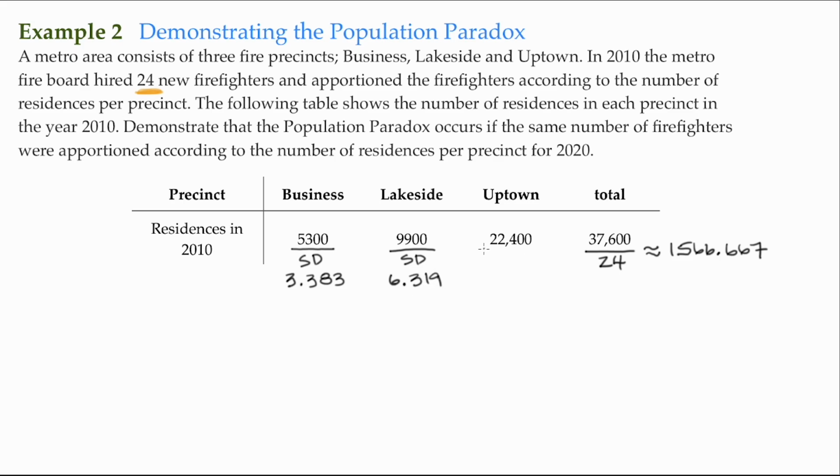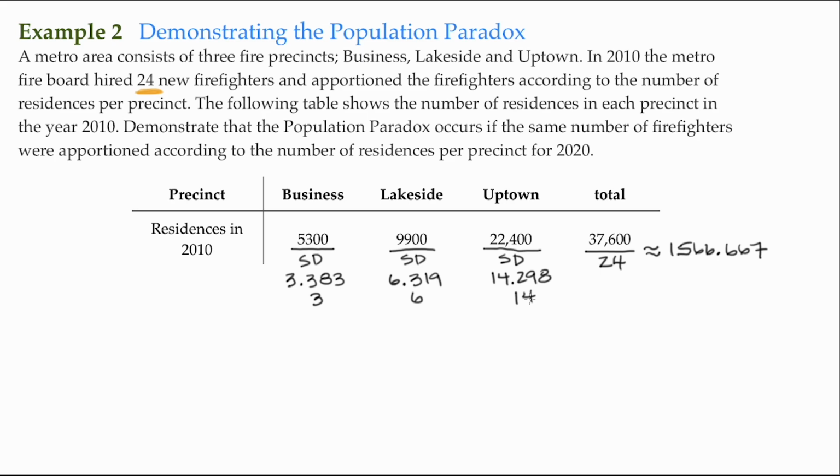And finally, for this precinct here, 22,400 divided by 1,566.667, that standard divisor there, and its standard quota is 14.298. Now, of course, we are using Hamilton's method here, and Hamilton's method says then round each one of the standard quotas down to the nearest integer. So this gets rounded down to 3, this gets rounded down to 6, and this gets rounded down to 14. 3 plus 6 is 9, plus 14, that's 23. So we have a firefighter left over.